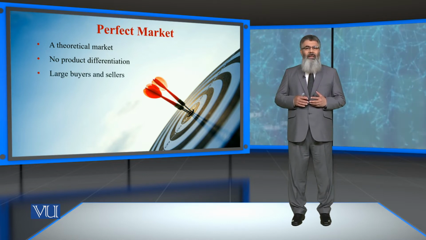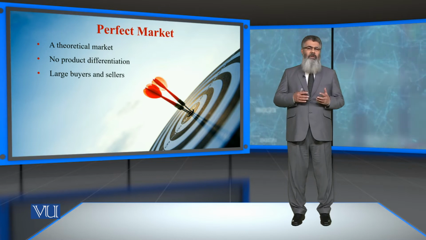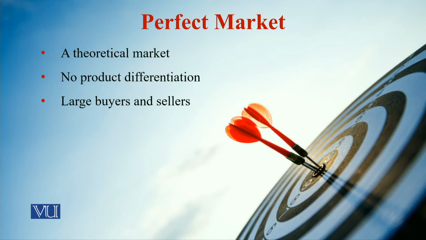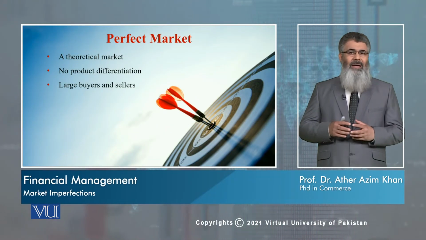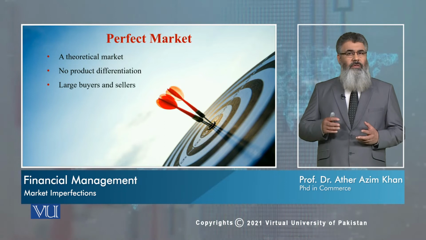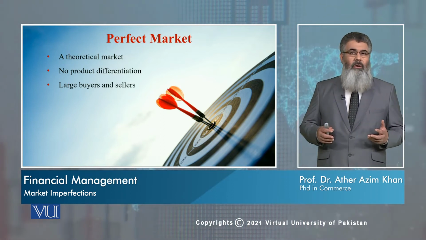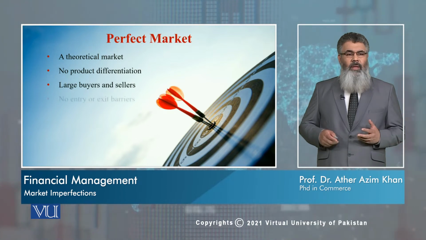Similarly, it is said that there is a very large number of buyers and sellers. Now, if we see the practical markets, the number of buyers and sellers at times is large, but at times it is not. For some stocks, you would see that there may not be any buyer or any seller.